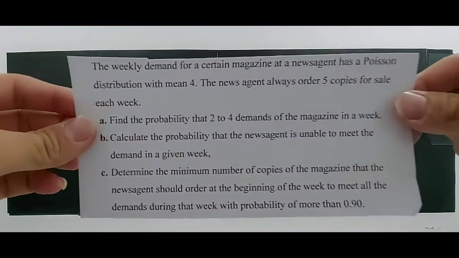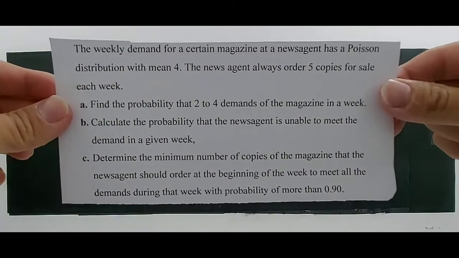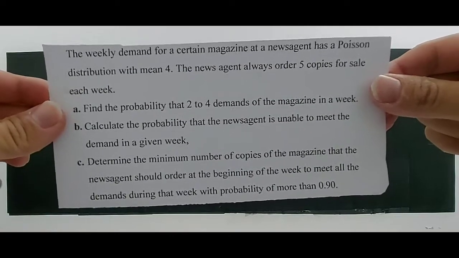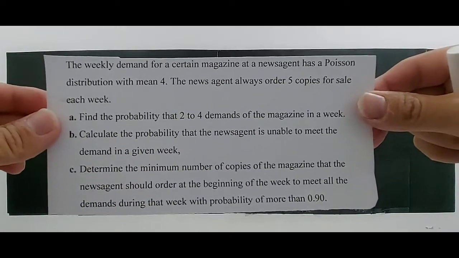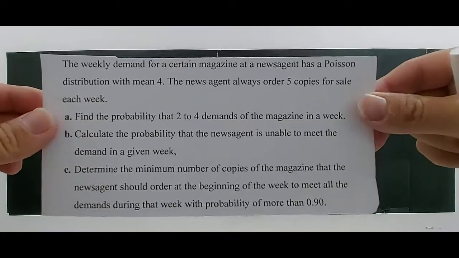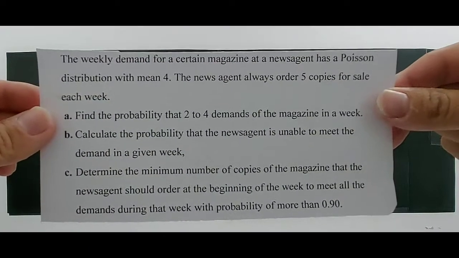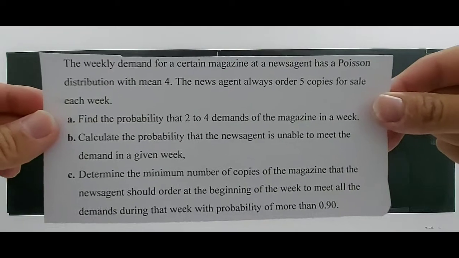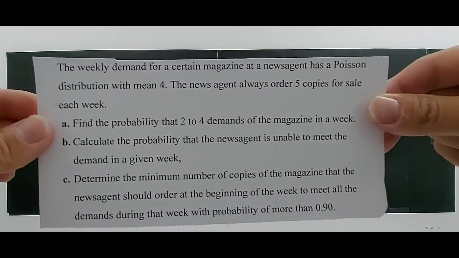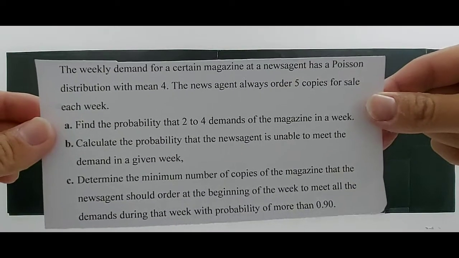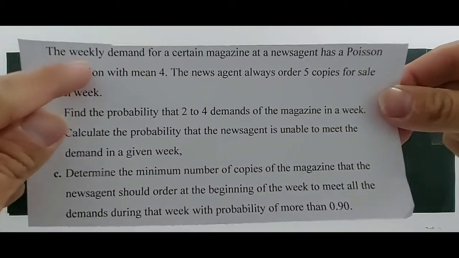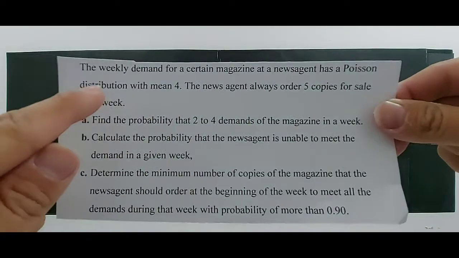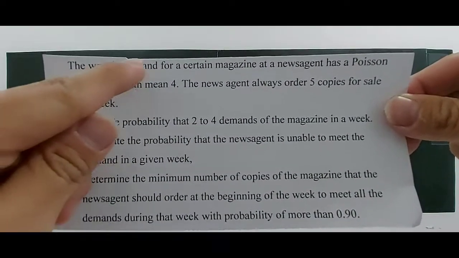Hello, let's look at this question here. This is a question involving Poisson distribution. The weekly demand for a certain magazine at a news agent has a Poisson distribution with mean 4. This is a Poisson distribution, so the interval is very important here.